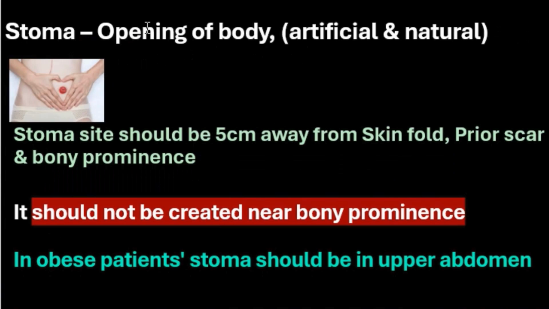Stoma is an opening of the body. You can see the stoma here in the stomach, in the upper part. The stoma site should be 5 cm away from skin folds, prior scars and bony prominences. So it should be away, not near. It should not be created near a bony prominence. In obese patients, the stoma should be in the upper abdomen. So option B is the right answer.